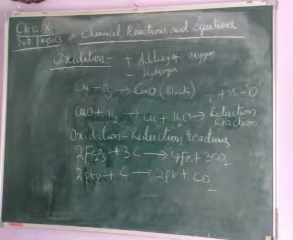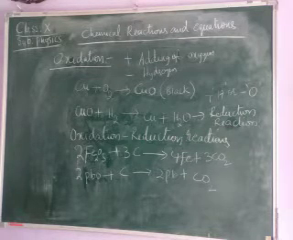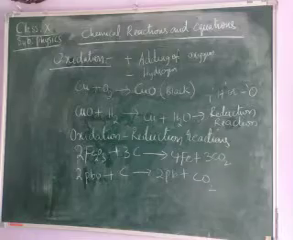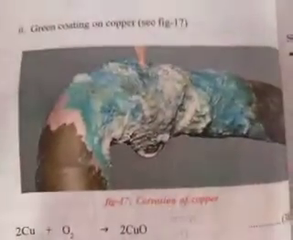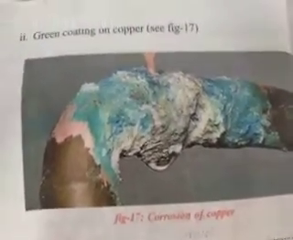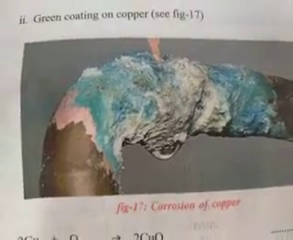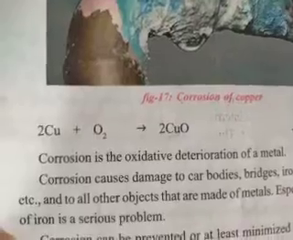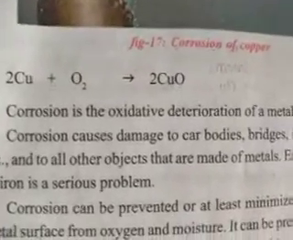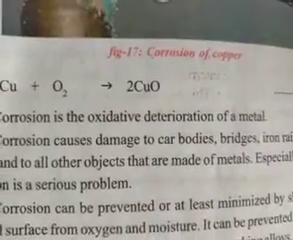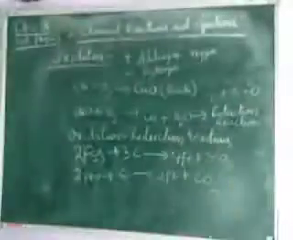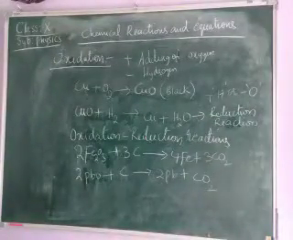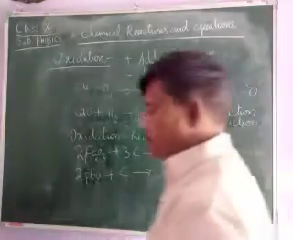In the same way, here a green color coating is normally formed on copper. Here we can see the copper pipe, the corrosion of the copper pipe, a green coating on the copper. Here 2Cu plus O2 gives copper oxide. Corrosion is the oxidative deterioration of a metal. That means oxidation takes place, whereby the metal is corroded.